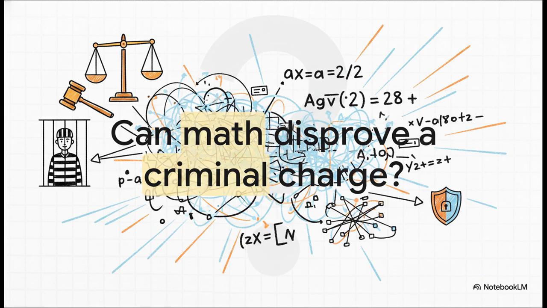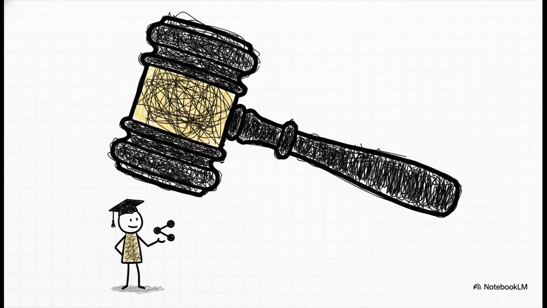Think about this for a second. Can obscure computer science and physics concepts actually keep someone out of jail? Usually, when we think of a criminal defense, we picture alibis, eyewitness testimony, or maybe forensic DNA evidence. But what happens when the defense relies on the mathematical structure of the internet itself? Today, we're unpacking a case that asks whether the very code that runs our social media feeds can act as a literal alibi.